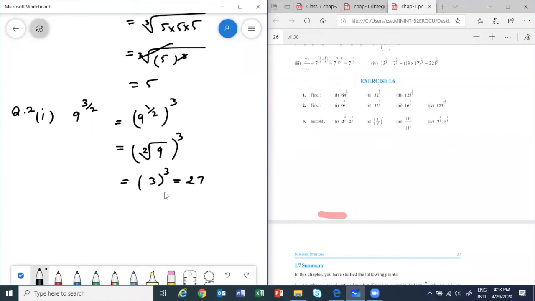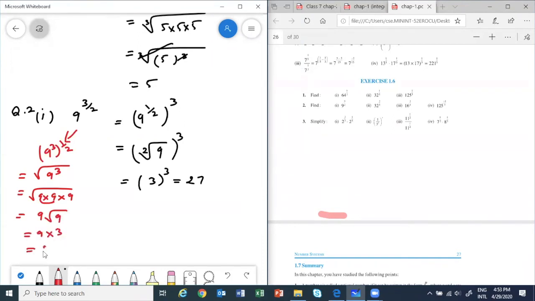Correct? Okay, I just want to show you, you could have done it like this also. You could have taken 9 cube, whole power half. Then we have the square root of 9 cube. So this can be written as 9 into 9 into 9. From two of them, one will come out. So 9 square root of 9. So 9 into 3 is 27. Like this also you can do. This is an alternative method. You can think either like this or like this. Finally, the answer will be the same.